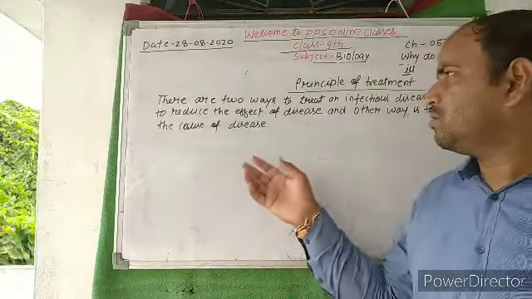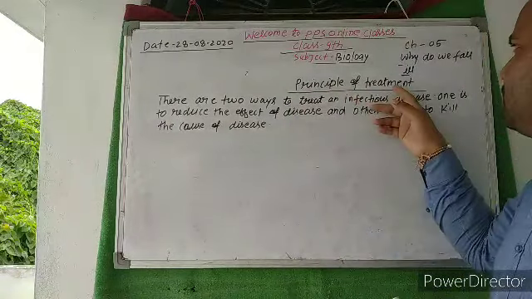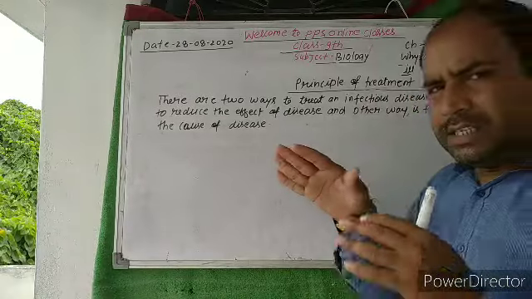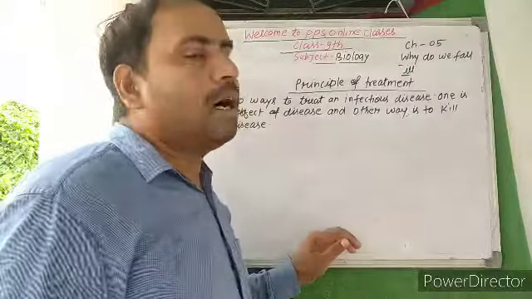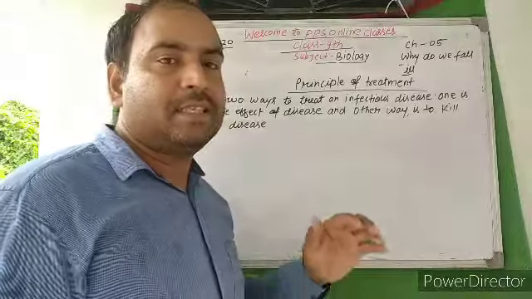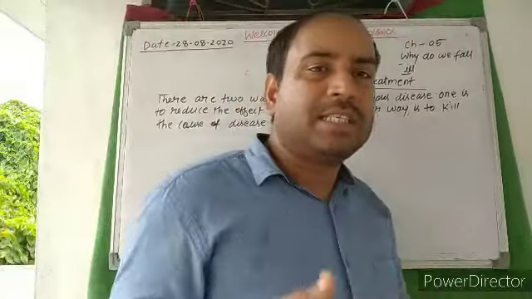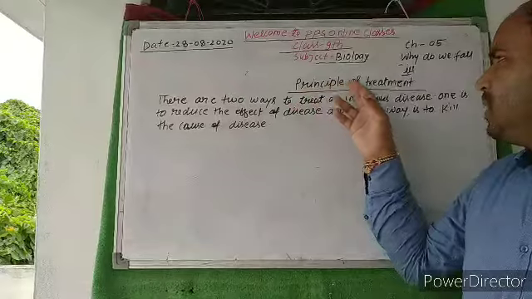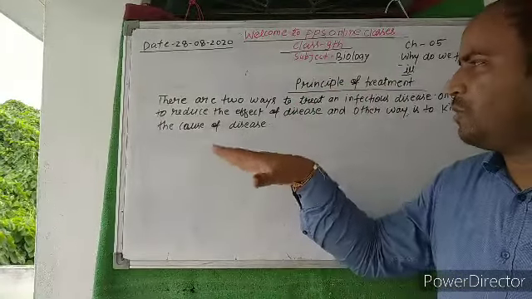So today we are going to describe the principle of treatment. The principle of treatment is associated with this chapter because this chapter describes the diseases whatever you have learned, and now it is time to understand how you can reduce the diseases and their effects, how you can reduce the symptoms of diseases. So we are going to learn the principle of treatment. So what is the principle of treatment?